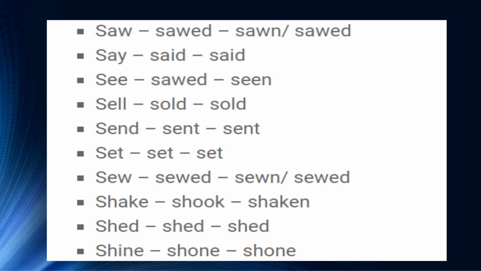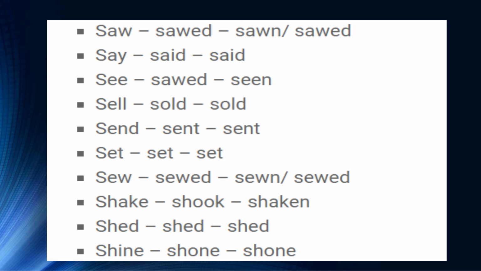The next word is sew. Sewed, sewn or sewed. The past form is sewed, and the past participle may be sewed, and it's also used as sewn. And this verb means to join, fasten or repair something by making stitches with a needle. The Hindi translation of this word is silna. For example, those two sisters sewed their own dresses. The next word in the list is shake, shook, shaken. The past form is shook and the past participle form is shaken.